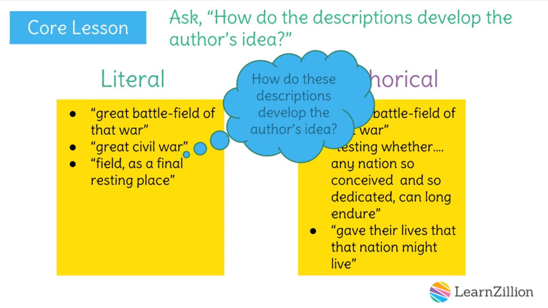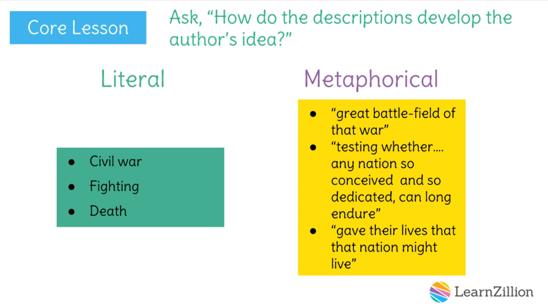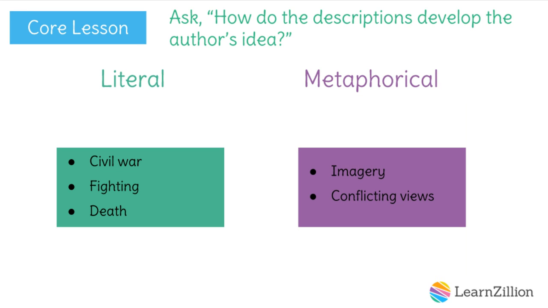Okay, how do these descriptions develop the author's idea? His literal description of the battlefield helped him to explain that there was a civil war. He is also explaining that people fought on the battlefield and died. People use metaphors to compare ideas or concepts to create a clearer picture for the audience. He is comparing the conflicting views over liberty and equality to a battlefield. The image of a battlefield helps the audience to imagine how challenging the conflict over liberty and equality is and how important those ideals are, as well as how important it is for the nation that liberty and equality win the fight.